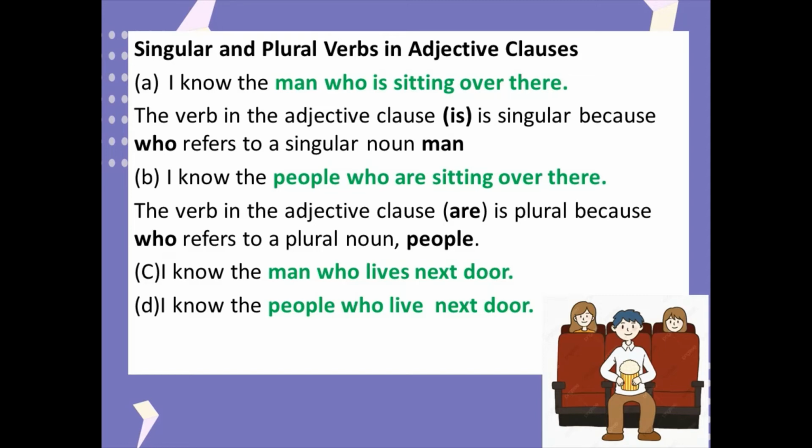If we use the singular noun, the verb should agree with that noun. I know the man who lives next door, with S. And for the plural, I know the people who live next door, without S.